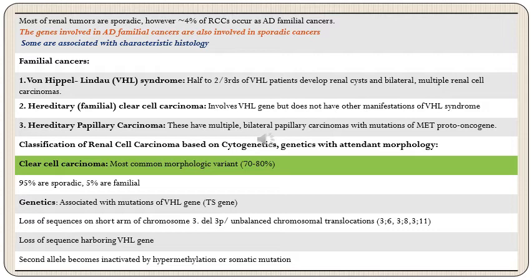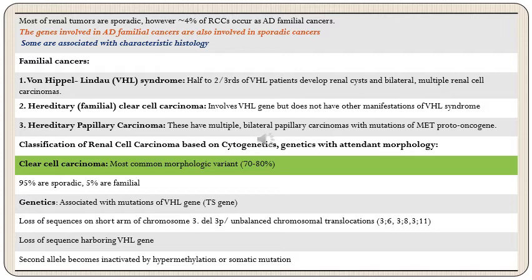So let's start with familial cancers. One is von Hippel-Lindau syndrome. Half to two-thirds of these patients with VHL develop renal cysts and bilateral multiple renal cell carcinomas. Then another syndrome is hereditary familial clear cell carcinoma. It again involves the VHL gene, but it does not have other manifestations of VHL syndrome.